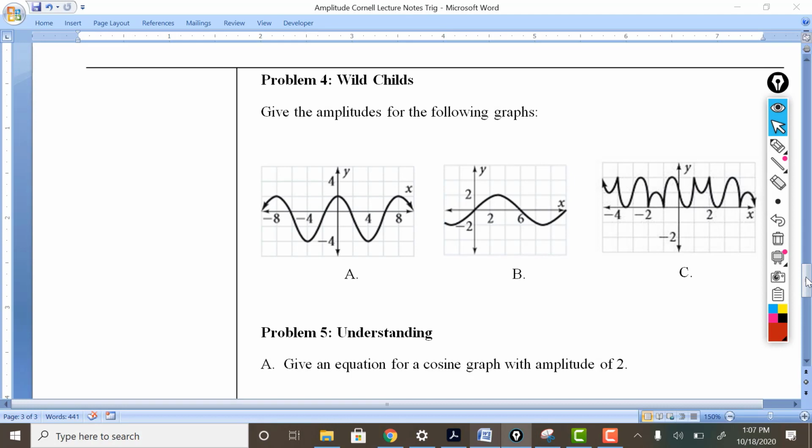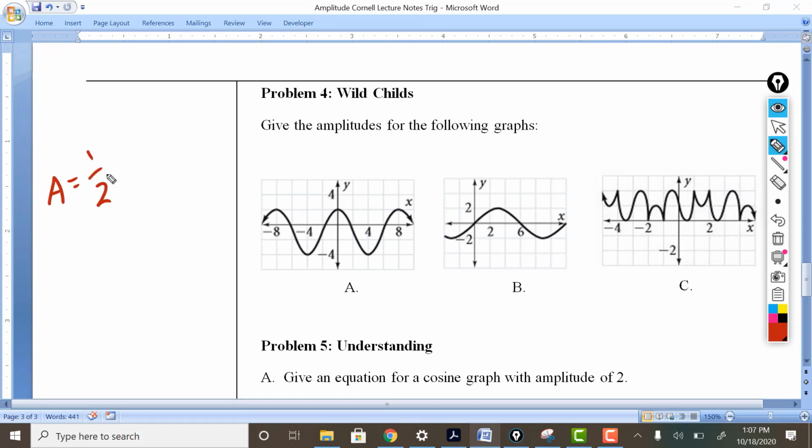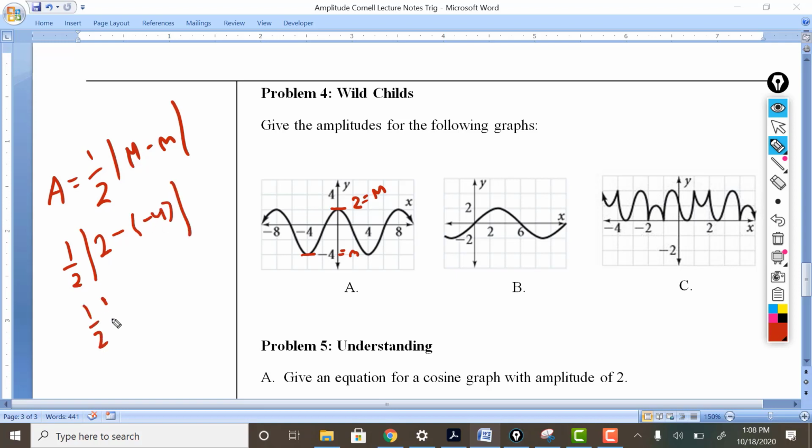So let me show you how we would use that little equation that we showed you earlier. Amplitude is 1/2 max minus min. So if I look at A, for example, you'll notice that my max is going to be at 2 because this is going up by 2s, and my min looks like it's -4. So my max is 2, my min is -4. That's 1/2 of 2 minus -4. That's all there is to it.